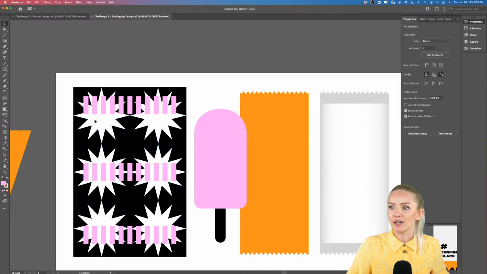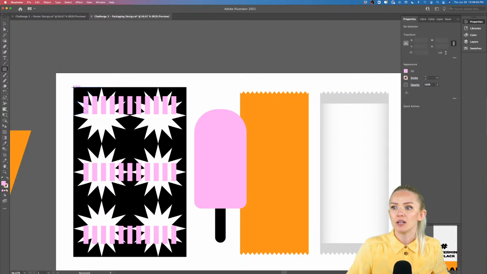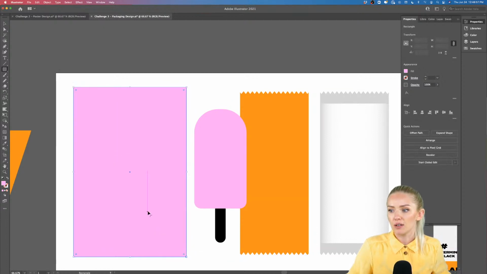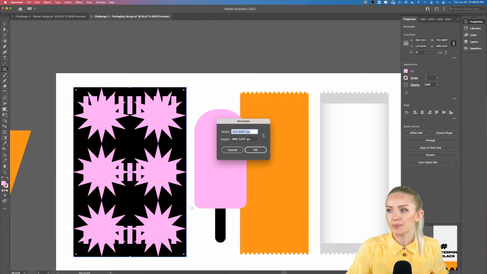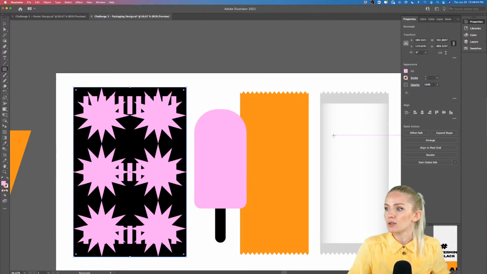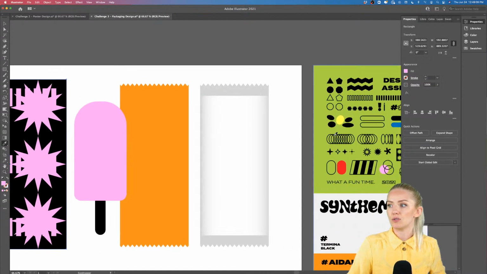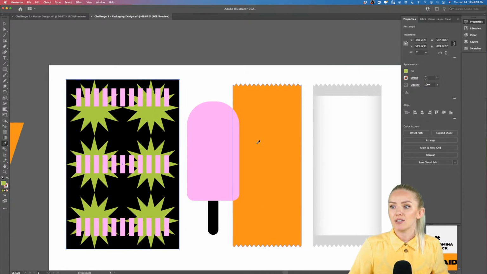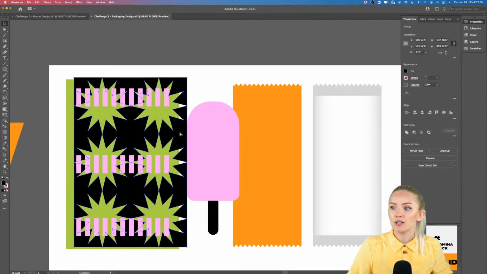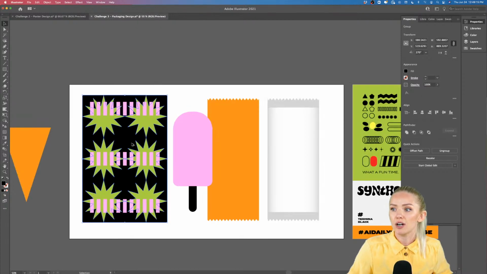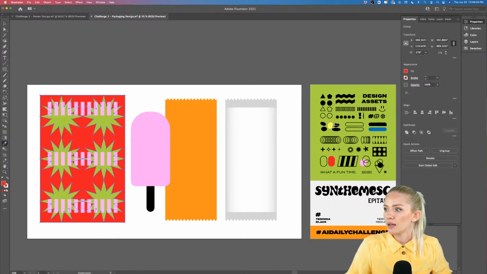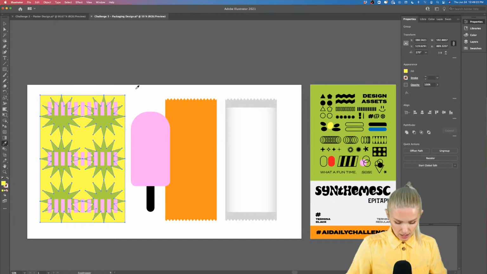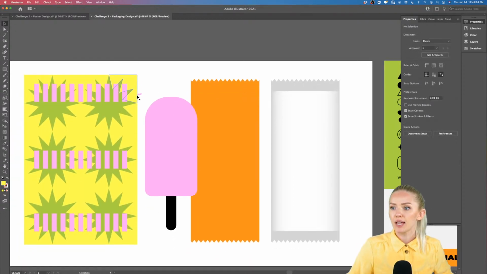Now, let's add a background to this. I'm going to use a rectangle and place a rectangle right on top of this, and then right-click, Arrange, Send to Back. And that rectangle is going to have a different color. I'm going to use the eyedropper with the letter I, and it's going to be this sharp green. Now let's also change the color of this star element. We're going to change it to maybe, let's say, yellow or red or something like that. This should work. Okay, cool.